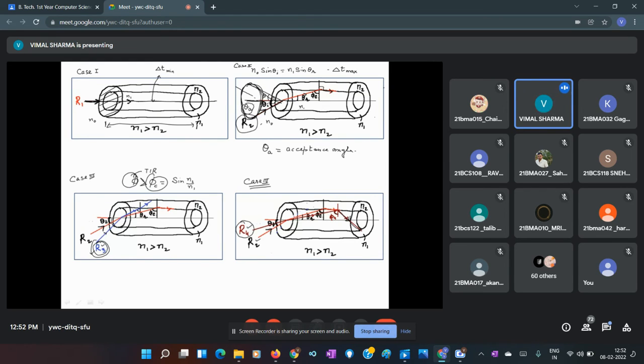Whatever light is incident on this cone gets propagated. इस cone के बाहर से कोई ray आएगा like this, that is not accepted by the optical fiber. You can see here, this is my cone, and this ray R3 is not within the cone, but here you can see this is the cone of acceptance, and this R4 is within the cone, and it is accepted by the optical fiber.